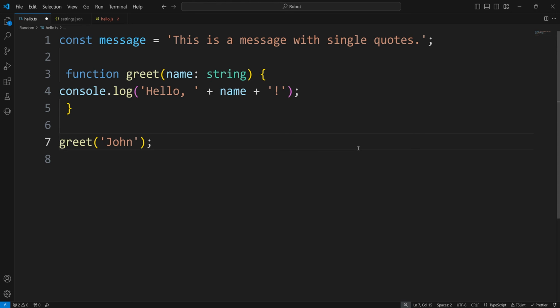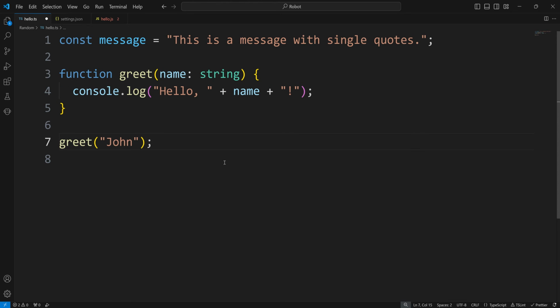All right. So this is unformatted TypeScript code and let's type Alt Shift F. Okay, so you can see this code is quite formatted now, but these single quotes here are automatically replaced with double quotes. Now let's understand what the problem is.